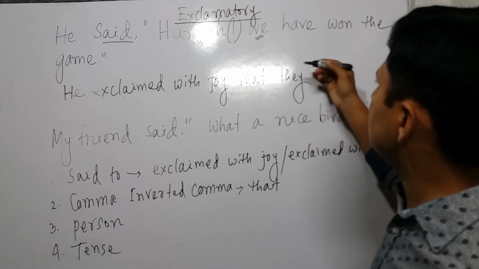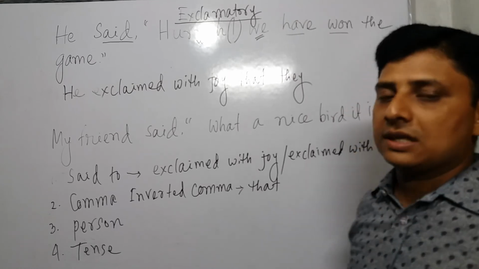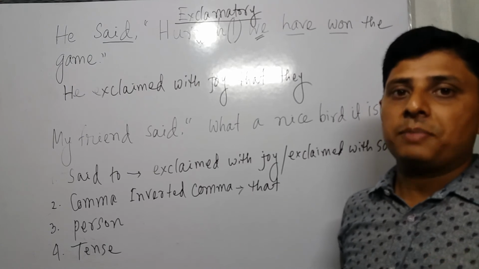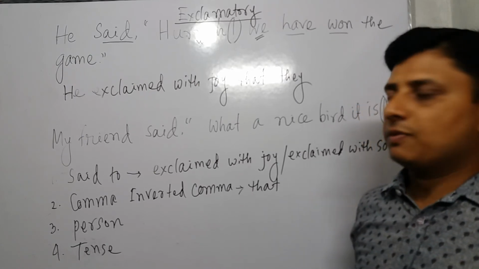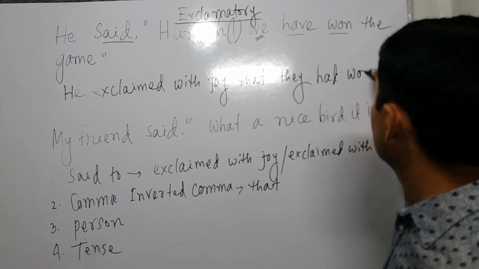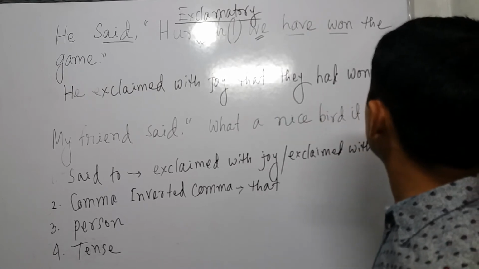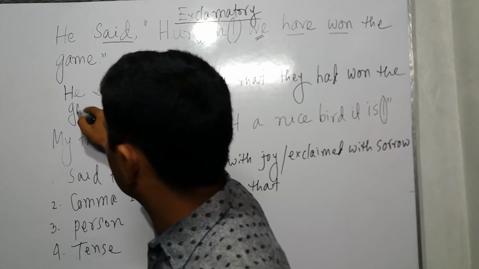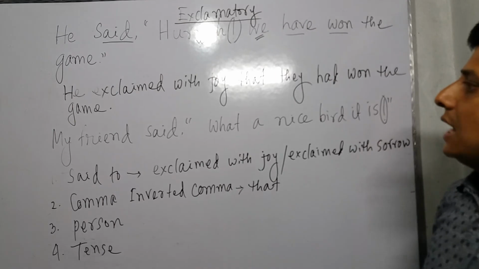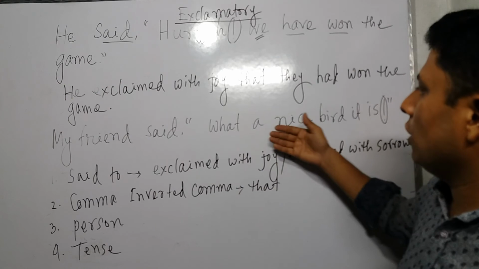Now we will change the tense. There is have won. Which tense is it? It's present perfect tense, which becomes past perfect tense. The past perfect rule is had plus V3, win, won. They had won the game. Now I think you will be able to solve this one: my friend said, what a nice bird it is. Just try until I erase this one.